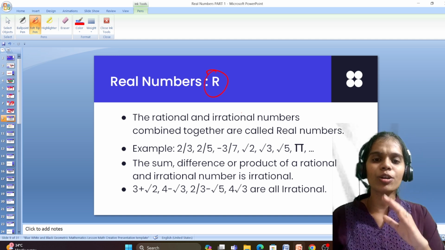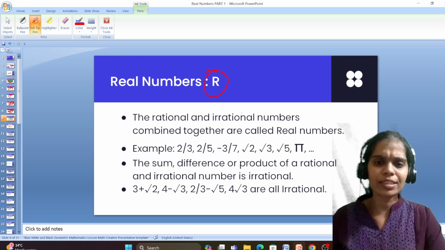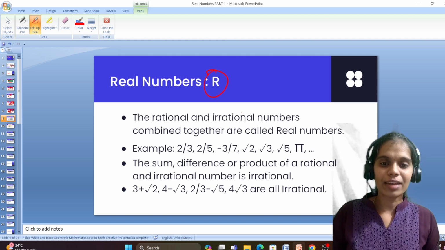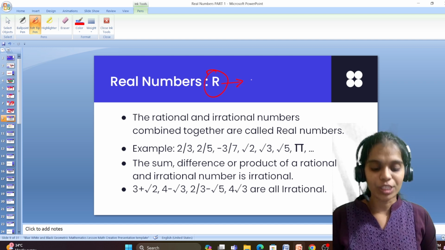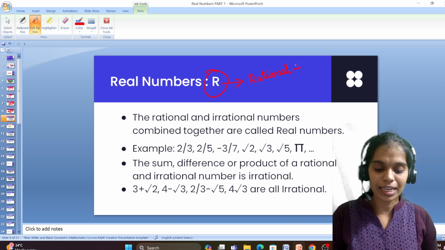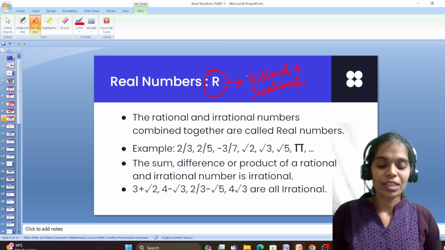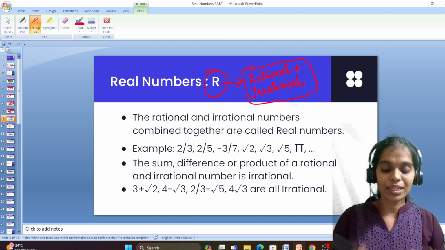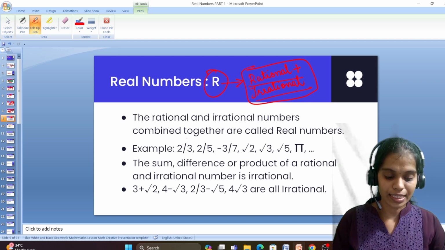Any number which is neither ending, there is no end for the number, yes, it will be there. So it's a bank or an urn where we can find all kinds of numbers. So real numbers are the numbers which include rational numbers as well as irrational numbers. When we combine both, together they form real numbers. Real numbers include rational numbers plus irrational numbers.